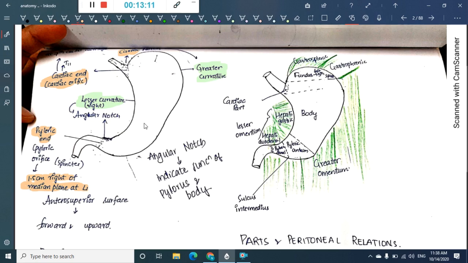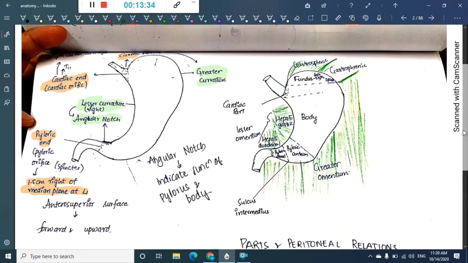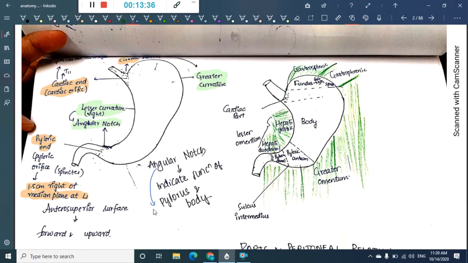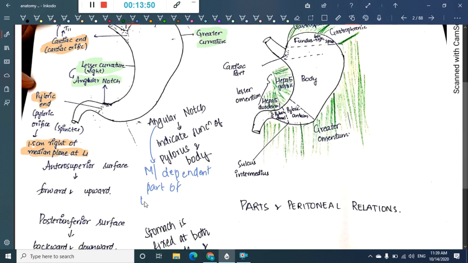Then coming to the curvatures of the stomach, we have the lesser curvature and the greater curvature. The lesser curvature is concave and forms the short right border of the stomach. The most dependent part of this curvature is the angular notch. The angular notch is the most dependent part of the lesser curvature.